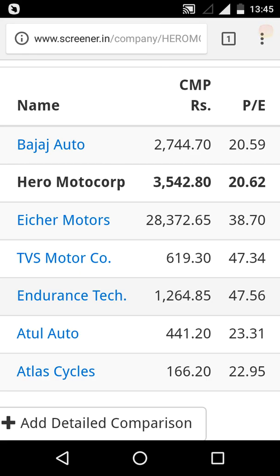So like that, we have to understand the PE ratio concept, and we have to include the technical analysis concept and the rest of the fundamental indicators. Then you can go for long-term investment.